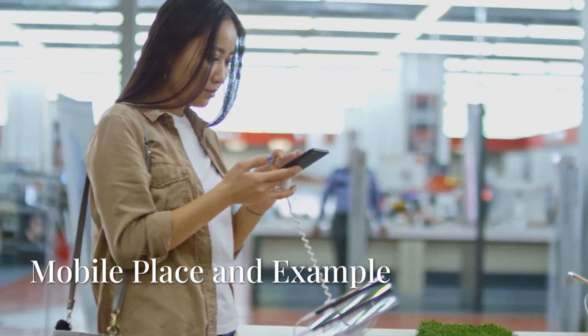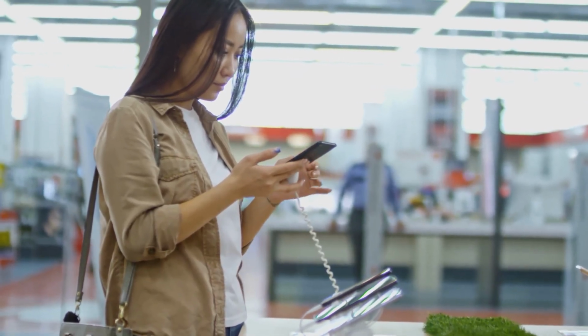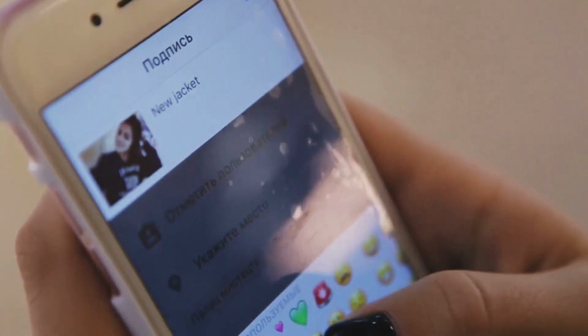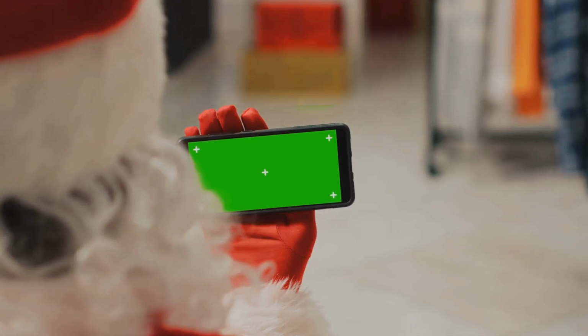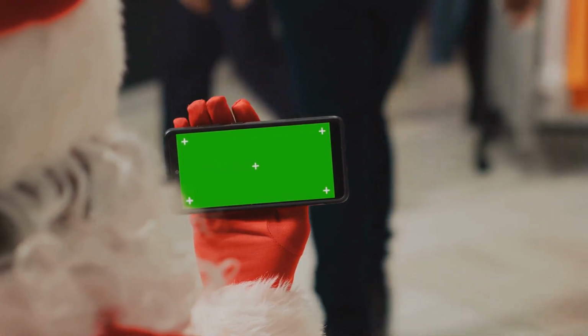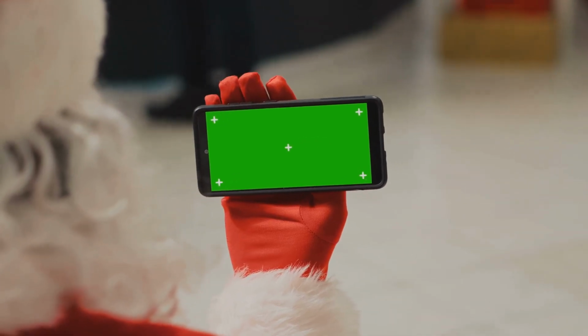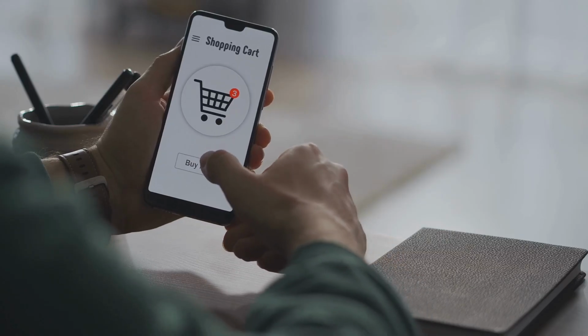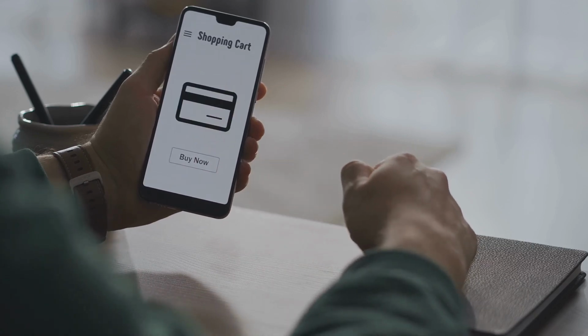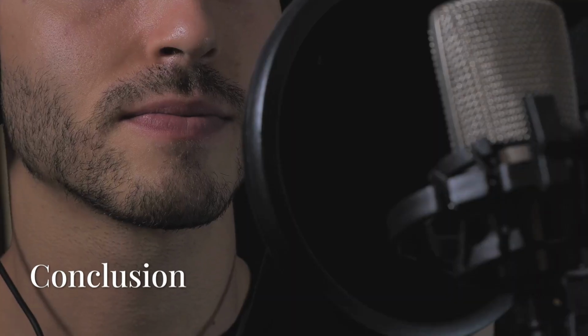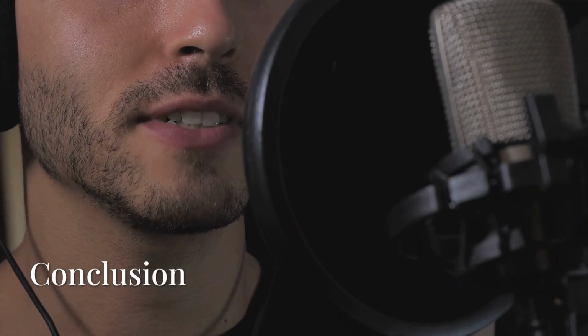Mobile place highlights the role of mobile in the customer journey. For example, IKEA's AI-powered AR shopping journey. IKEA's AR-powered mobile app lets users visualize furniture in their home before purchasing. Customers can complete the purchase directly through the app or get directions to the nearest IKEA store to see the product in person.